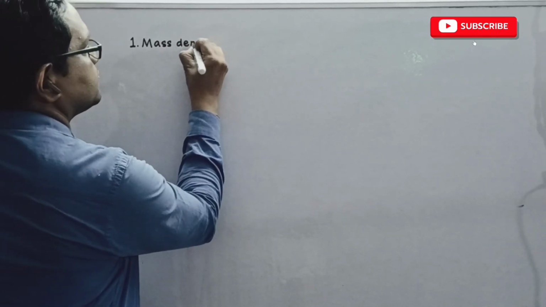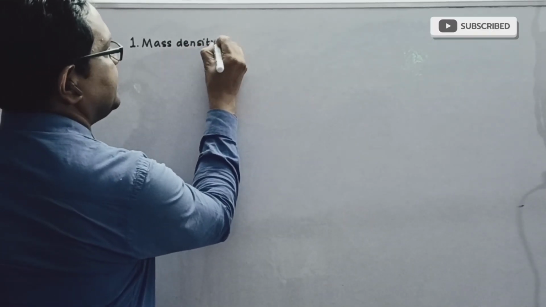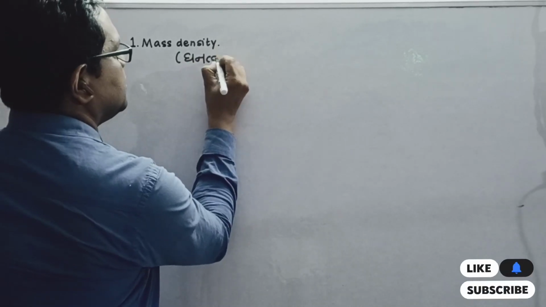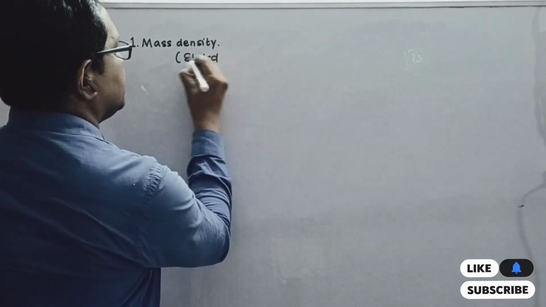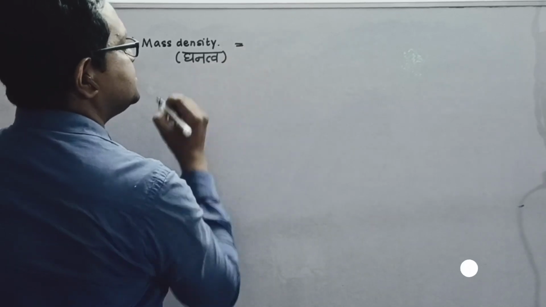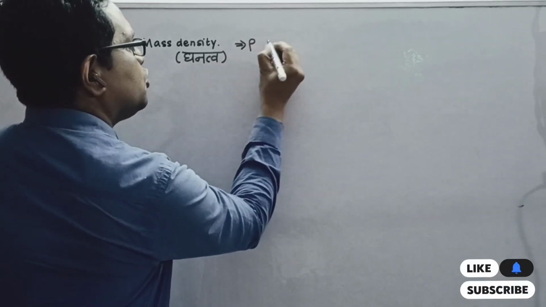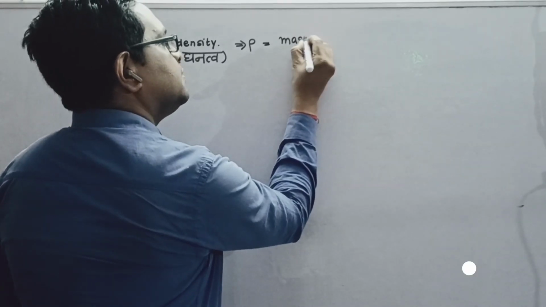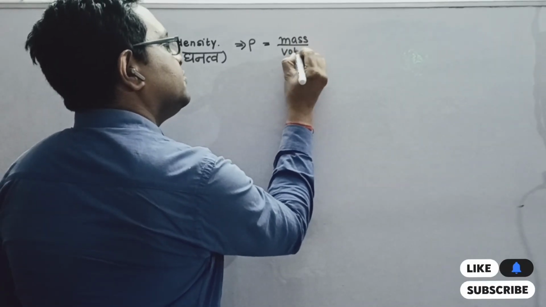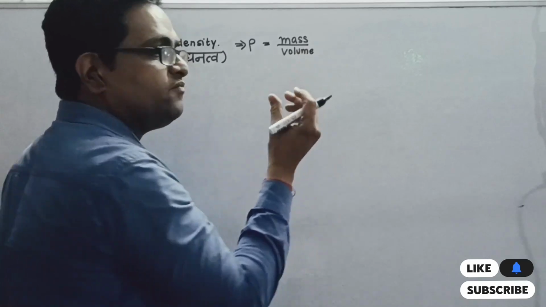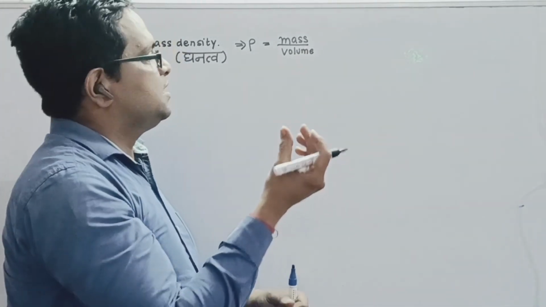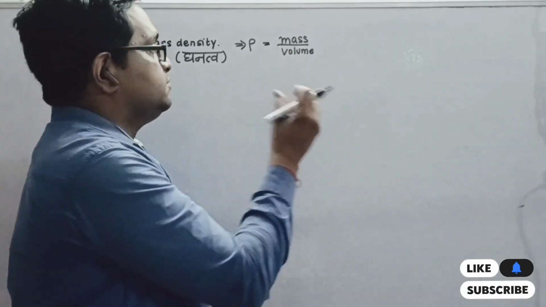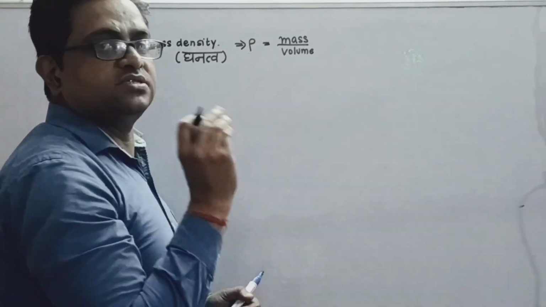Density in Hindi we call घनत्व, and it is denoted as rho, and it is defined as mass per unit volume. So for a given volume of a substance, the amount of mass present in that volume represents the density of the substance.